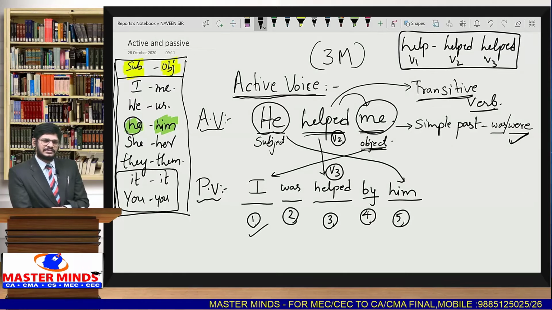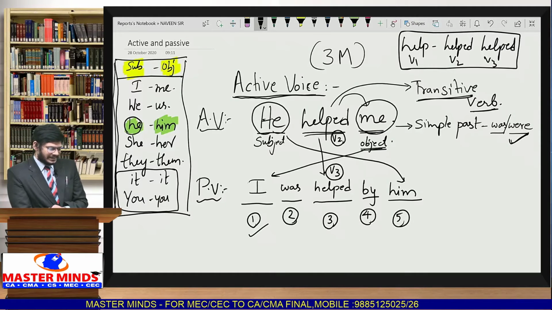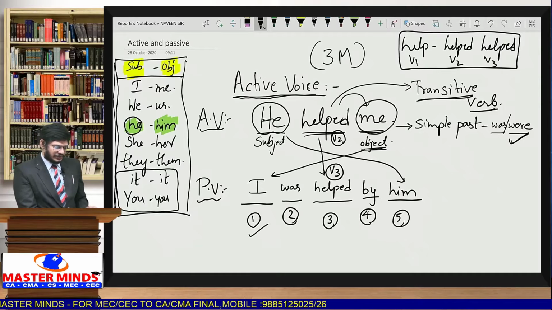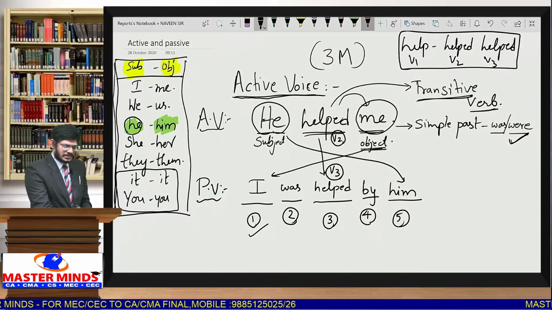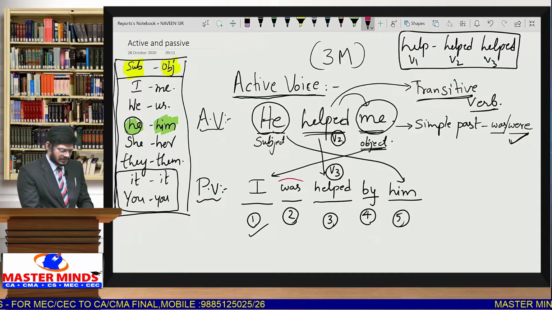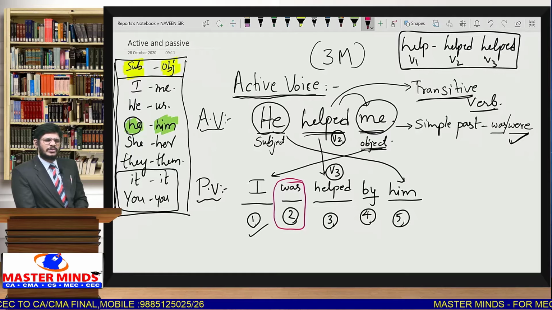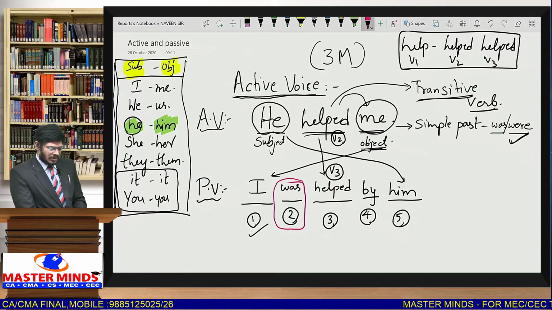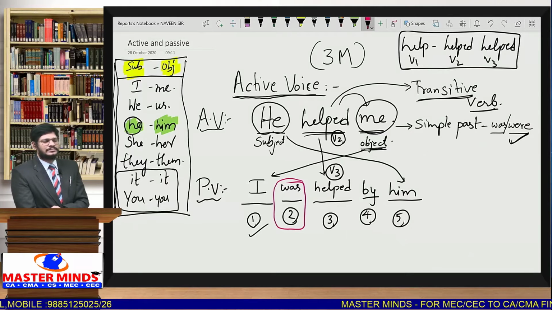There are some variations with respect to different models. If we learn those models very well, the active voice, passive voice topic is pretty easy for you. Now let us revise these 5 steps, and then I'll tell you the table. The most important step is the second step, because all the passive voice answer lies in the second step only.